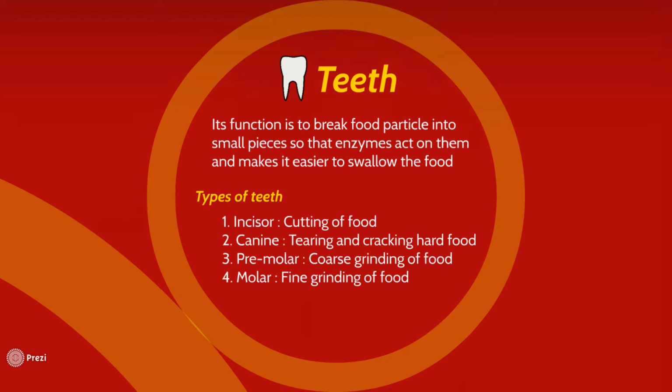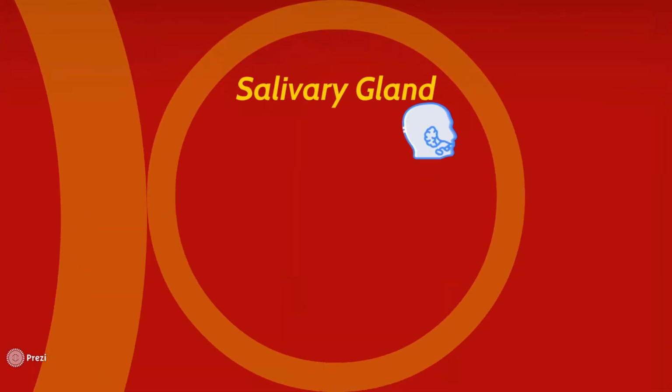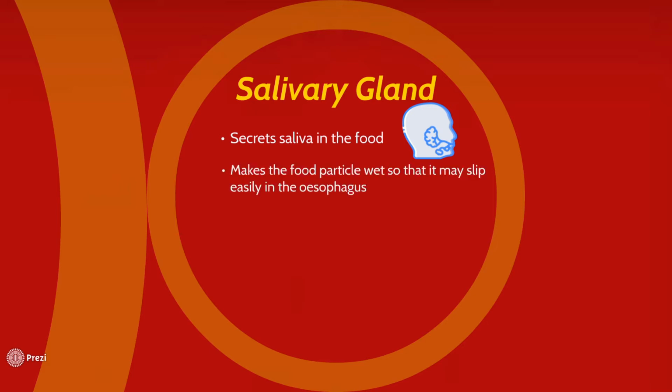The next one that we'll be talking about is the salivary gland. If you observe the image given over here, this image shows you the location and the set of salivary glands present inside our mouth. So it's not a single gland but a set of glands which helps to secrete some enzymes. So let's see what this gland does. The first one is it secretes saliva in the food. This saliva makes the food particle wet so that it may slip easily into the esophagus. The saliva contains an enzyme called salivary amylase, whose function is to convert starch into sucrose.